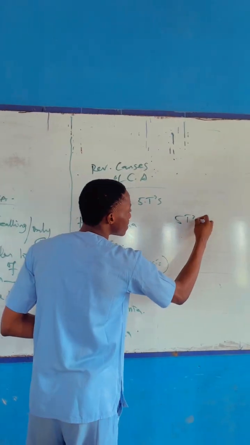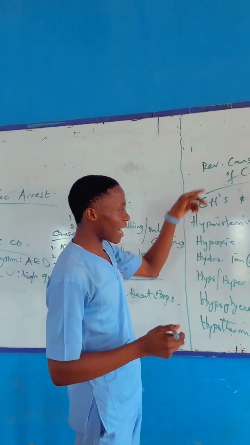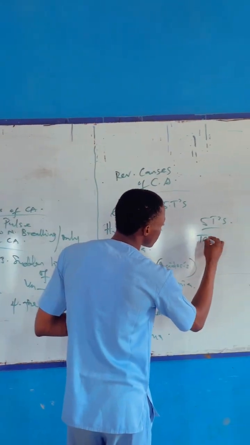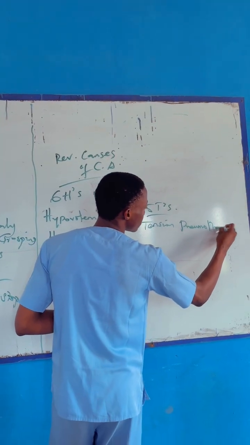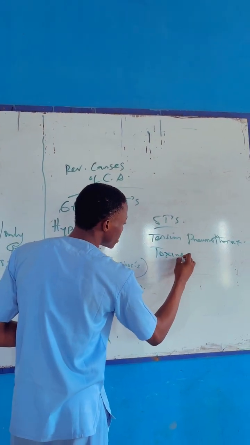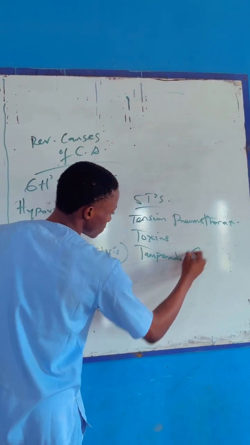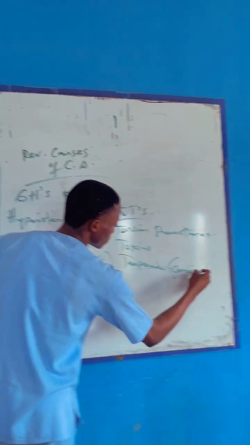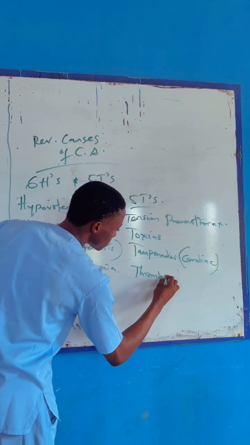Now moving to the 5 T's, the 5 underlying conditions to prevent cardiac arrest. One, we have tension pneumothorax. Second, we have toxins. Third, we have tamponade. Then the fourth, we have thrombosis.